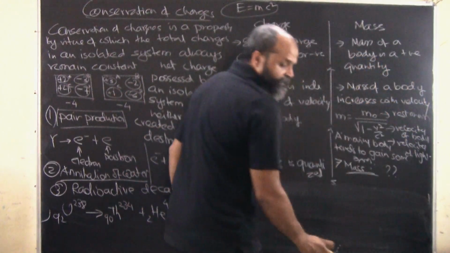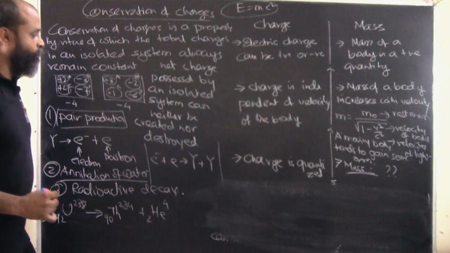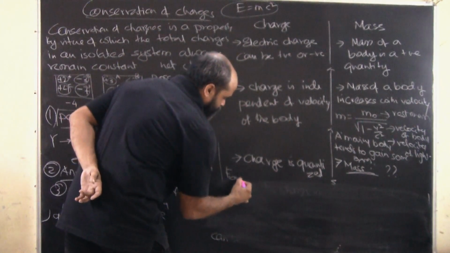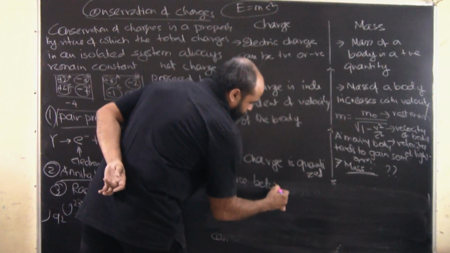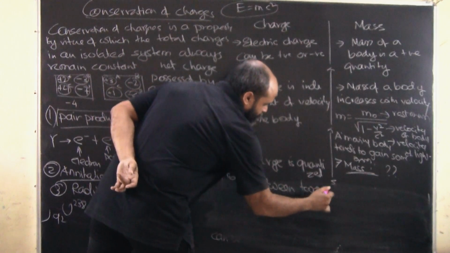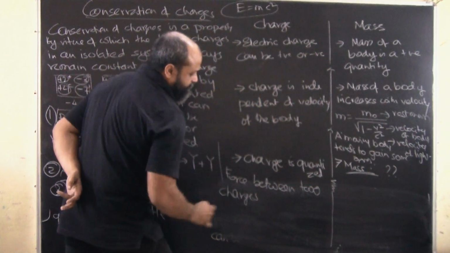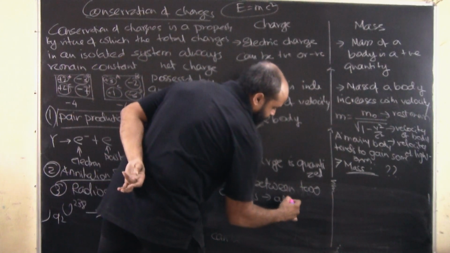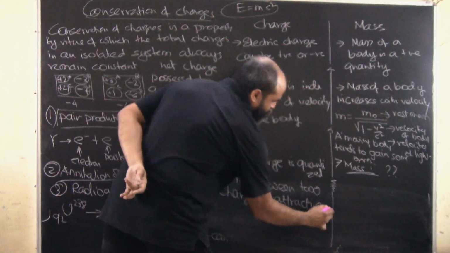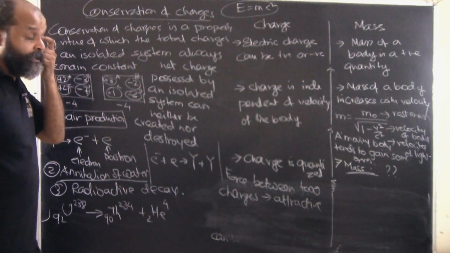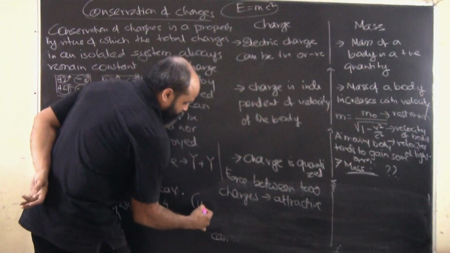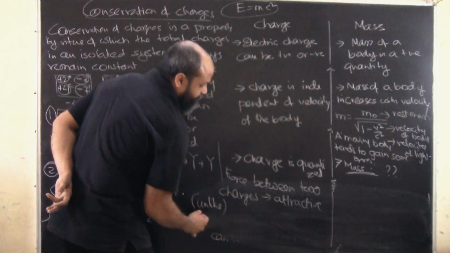Now the force between two charges is attractive if the two charges are unlike charges, a positive and a negative charge.